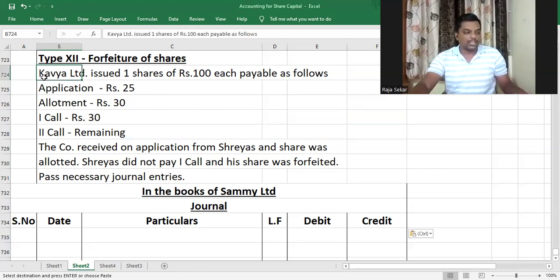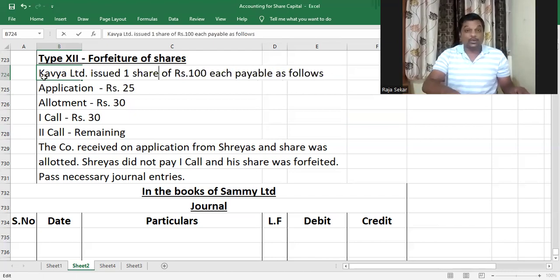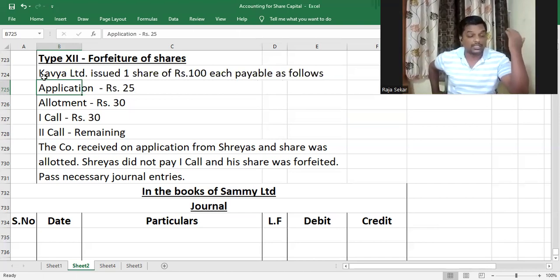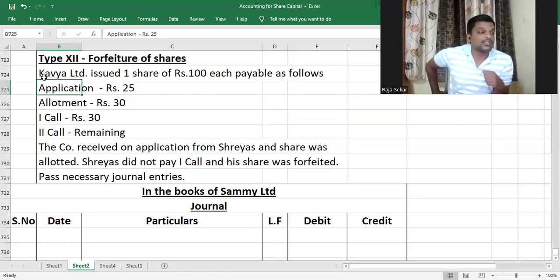So let's look at the question. The question is slightly weird because I'm only issuing one share, but that is only for you to understand the whole thing properly. Kavya Limited issued one share of rupees 100 each payable as follows. On application 25, allotment 30, first call 30, and second call is remaining. Remaining will work out to be 15 rupees, that is 100 rupees issue price minus application money of 25, allotment of 30 and first call of 30. So that is 100 minus 85 is 15 rupees.